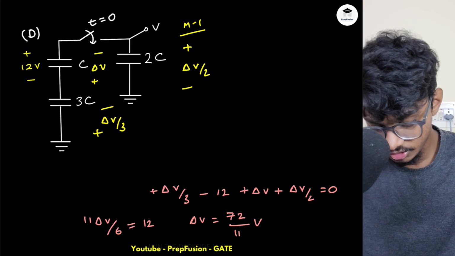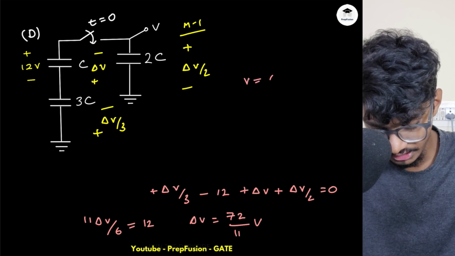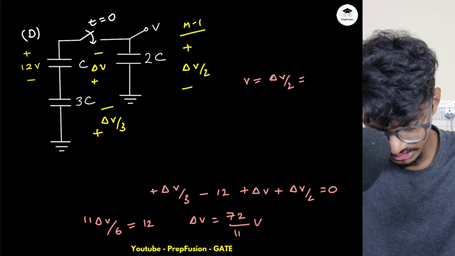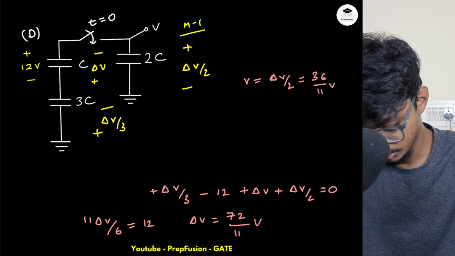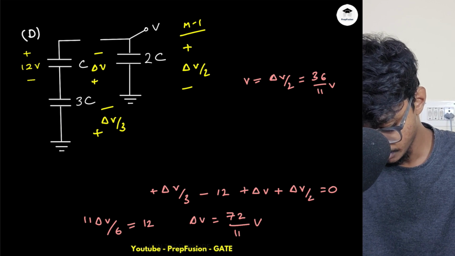That is my delta V. So what is my V? V is simply delta V by 2, right? What is it? It is 36 by 11. And you can cross-verify by applying KVL here as well. So the switch will be closed. I forgot to close the switch. The switch will be closed obviously.